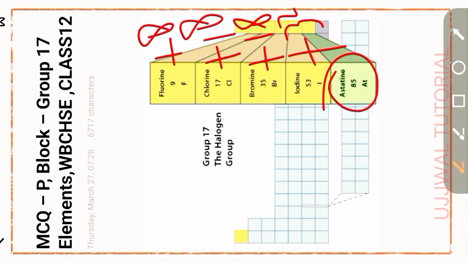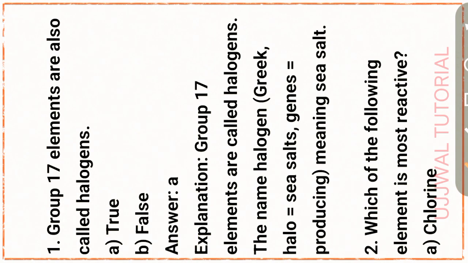Now we discuss the very important MCQ part 1, the MCQs based on halogens. Question number 1. Group 17 elements are also called halogens. This statement is true. Explanation: group 17 elements are called halogens. The name halogen is from the Greek language, where halo means sea salt and gens means producing, that is, sea salt producing.